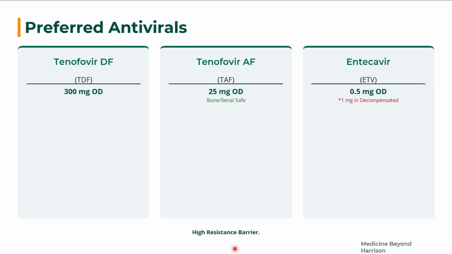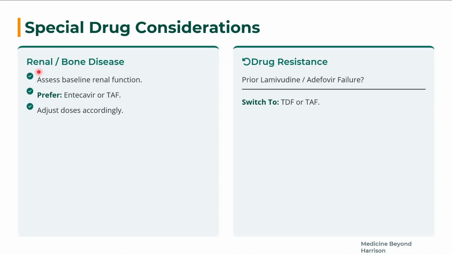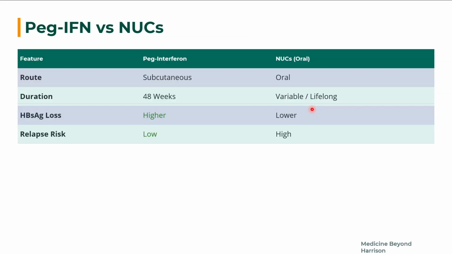So these are high resistance barrier drugs. These can be used nowadays. Special drug consideration for renal and bone disease: prefer entecavir or tenofovir alafenamide. Assess baseline renal function always. Adjust doses accordingly. If drug resistance, so there is exposure to prior lamivudine or tenofovir failure, switch to tenofovir or tenofovir alafenamide.